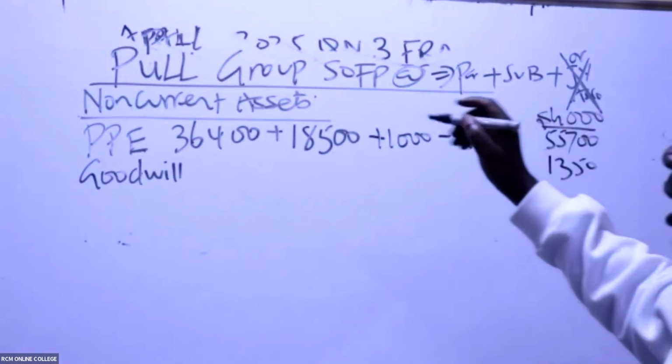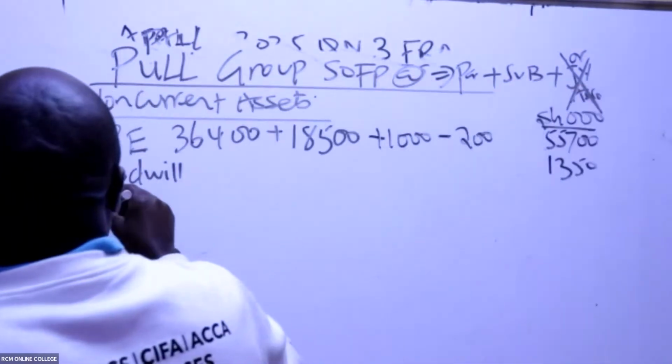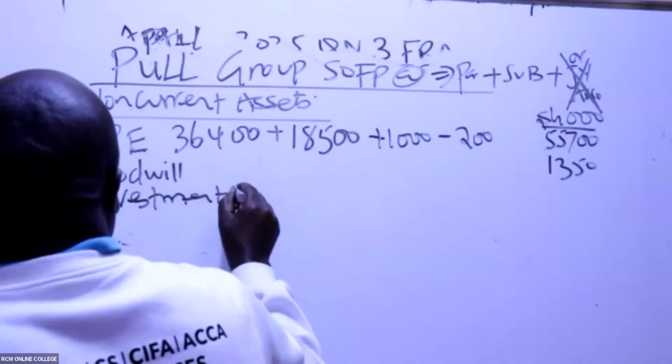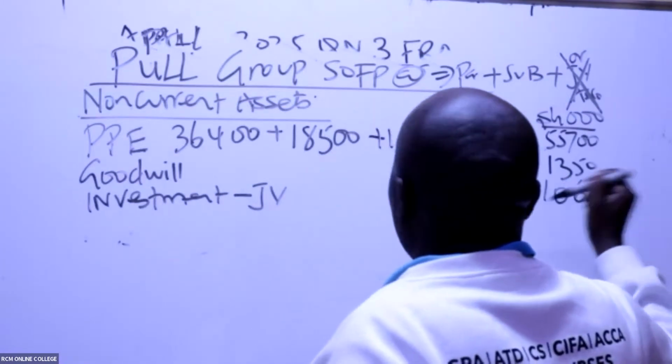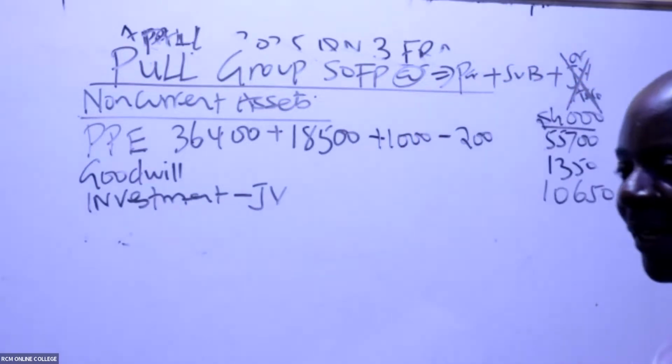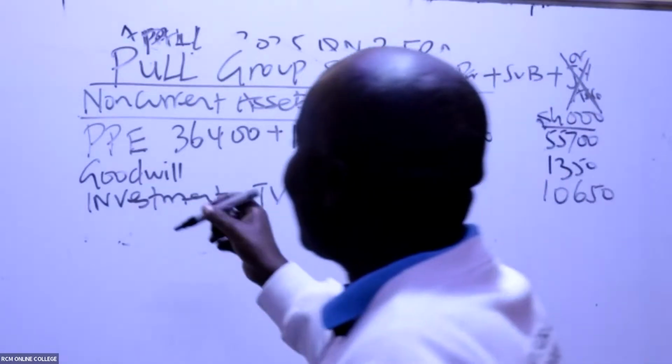1350. We also have an investment in JV, just like how we do it with the associate. So investment in JV, you guys gave me a figure of 10,650. Finish that. Let's go to current assets now.